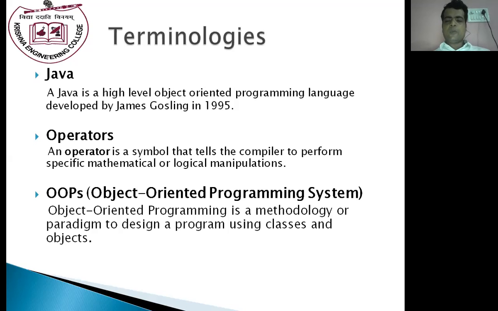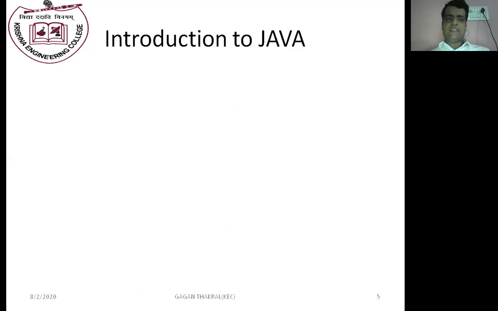The features of object-oriented programming are class, object, inheritance, polymorphism, data abstraction, data encapsulation, information hiding, message passing. If any programming language follows these features, then that programming language is known as an object-oriented programming language.